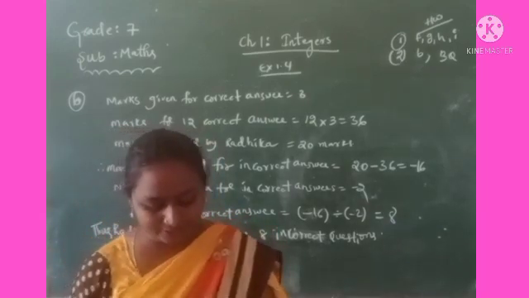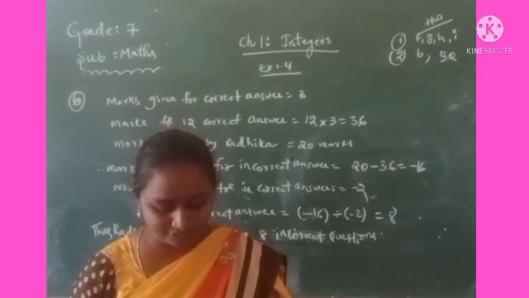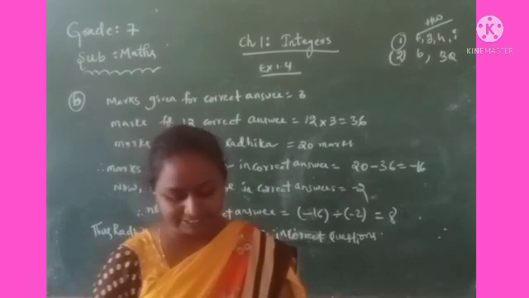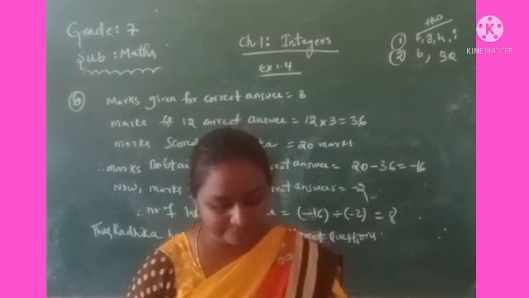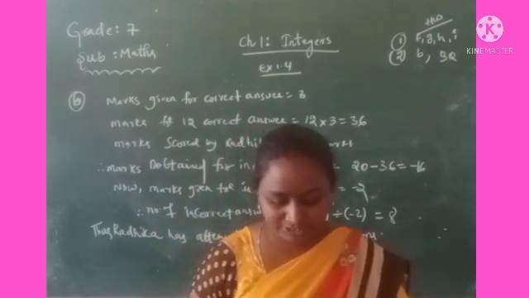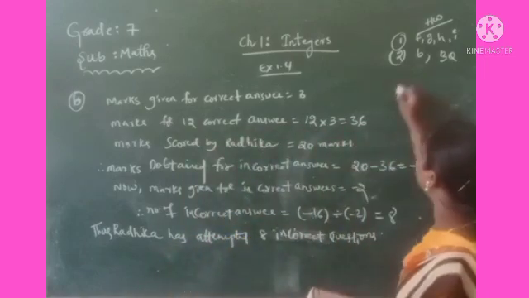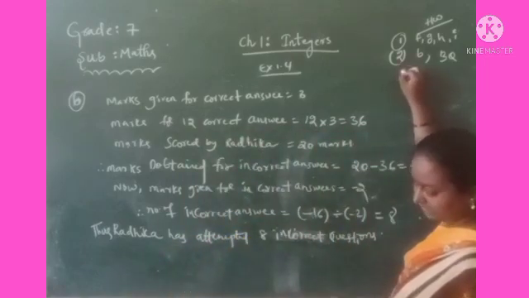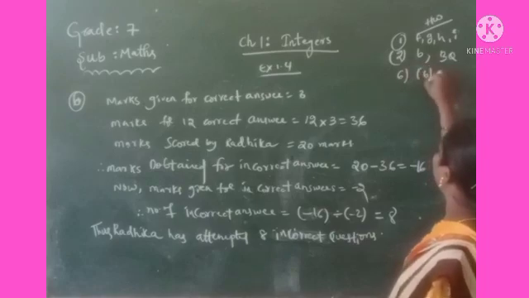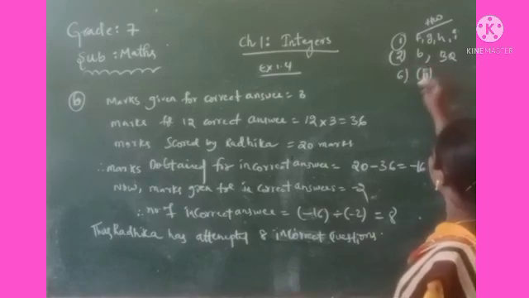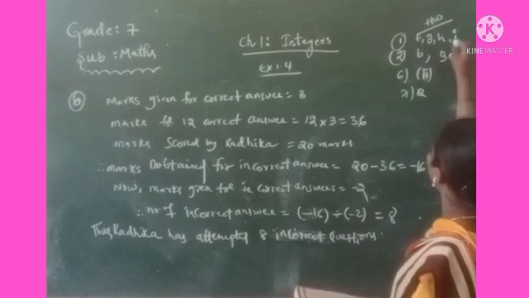If the descent starts from 10 meters above the ground level, how long will it take to reach minus 350 meters? This question is related to the 5th question. So I am giving you this as homework; the 7th question also you have to do yourself.